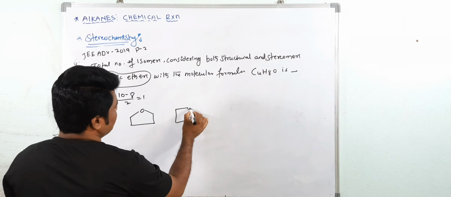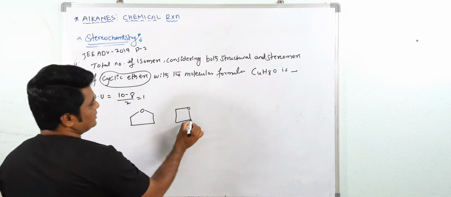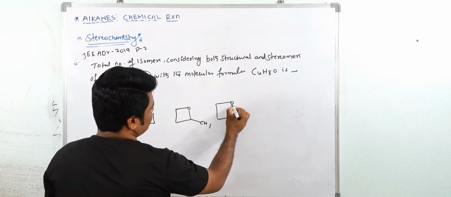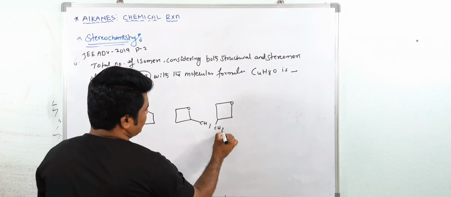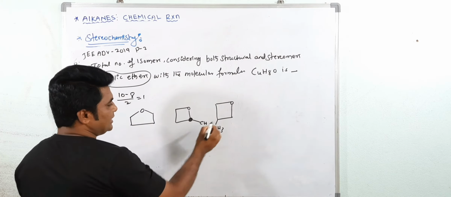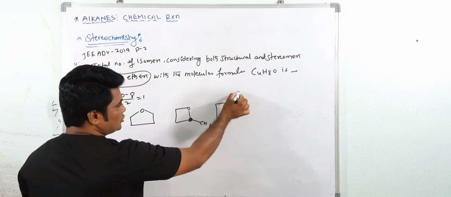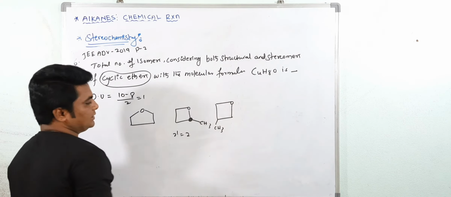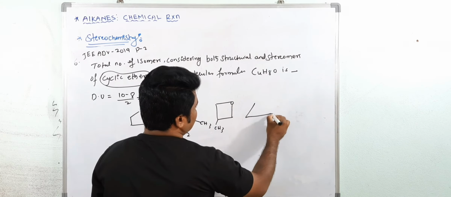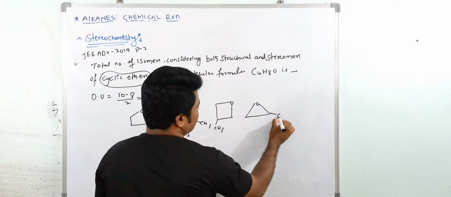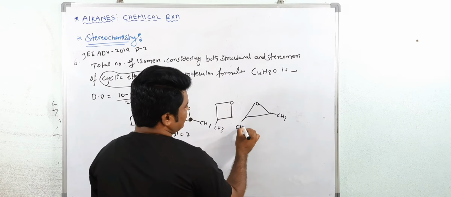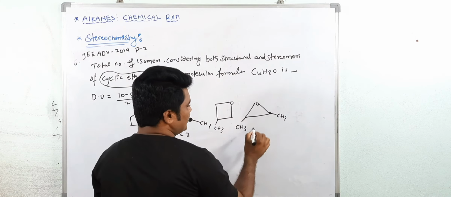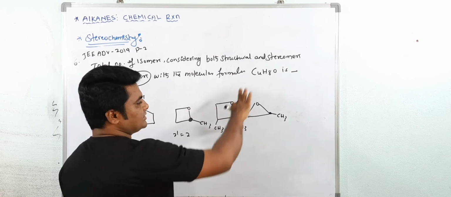It is also possible to have 3 carbon atoms in the ring with 1 CH3. Now, this is not a chiral center, because both sides are the same and there is a plane of symmetry. Then 2 raised to 1 is equal to 2 because of the chiral center. Now you can also write 3 with 1, 2 CH3. Is it a chiral center? Yes, this is also a chiral center, and this is also a chiral center. So 2 raised to 2 is equal to 4, but this is symmetrical.